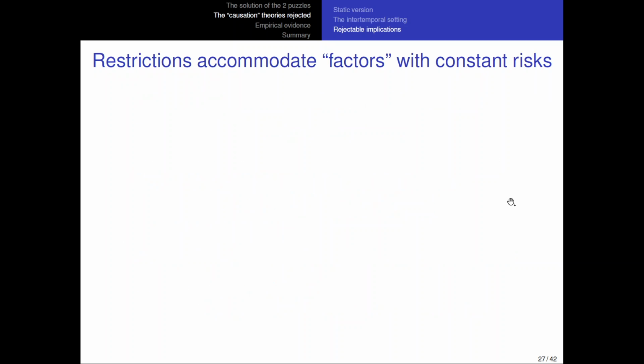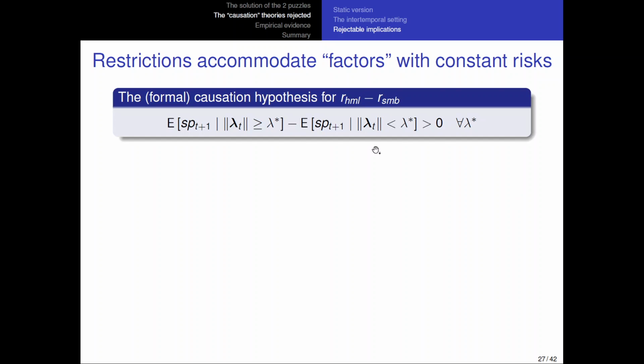So all of this is basically to get this result here, that the spread between the HML and SMB portfolios when the price of risk is high, minus the spread when it's low, is bigger than 0, which means that this spread when the price of risk is high is larger than the spread when the price of risk is low.